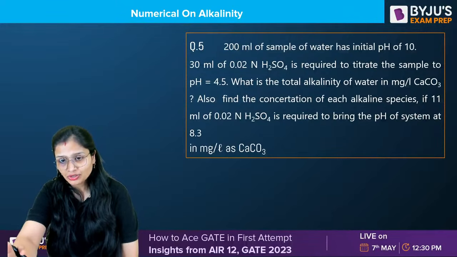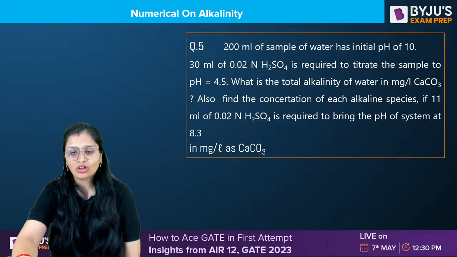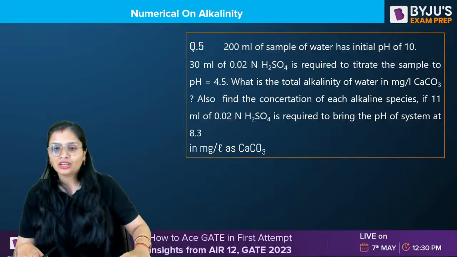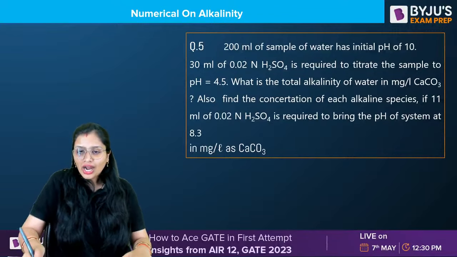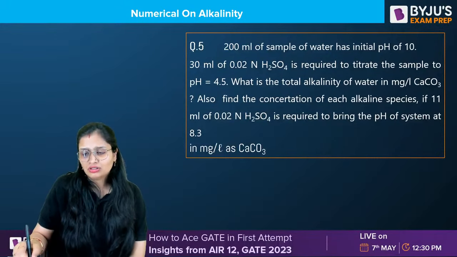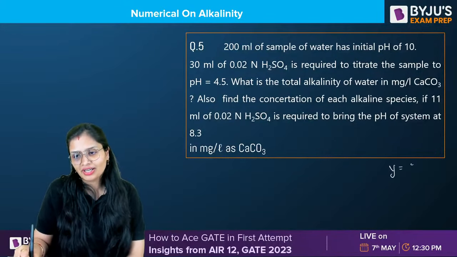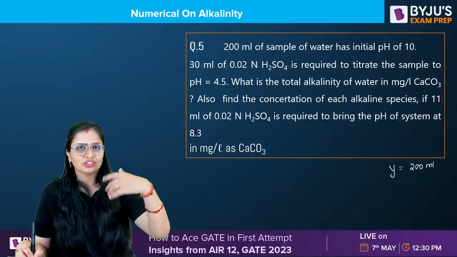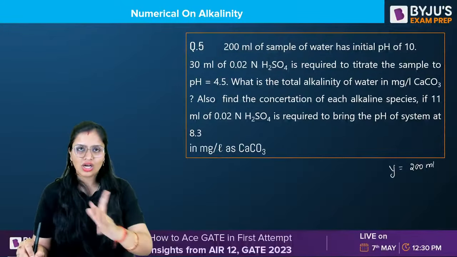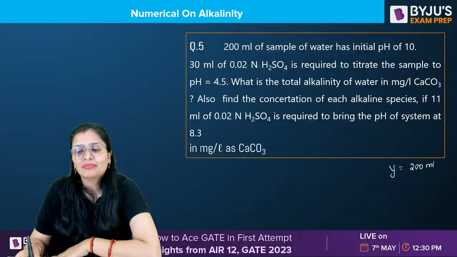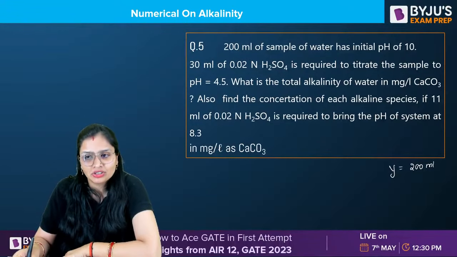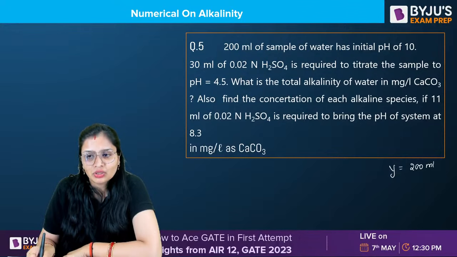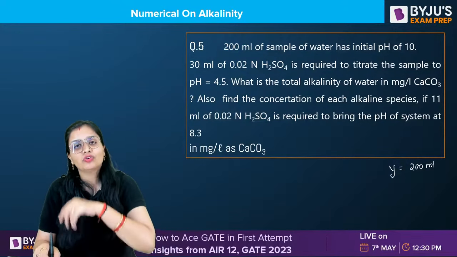Now coming further to this question. This is a very important question. One question and the single question will cover all your doubts. Okay. Now see this question very carefully. A 200 ml sample of water. So the sample of water which we denoted by Y. This is 200 ml. You can take X, Y, whatever you want. I took the denotation Y. I was comfortable. You can take any denotation. There is no hard and fast rule. Okay. Now 200 ml sample of water has an initial pH of 10. 30 ml of 0.02 normal H2SO4 is required to titrate the sample up to 4.5.